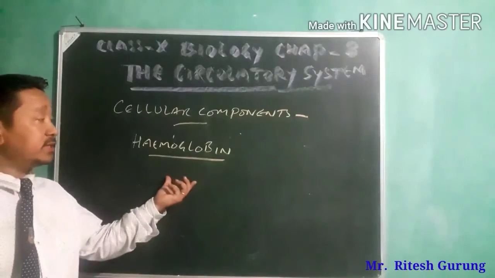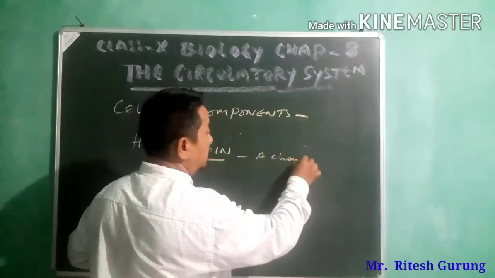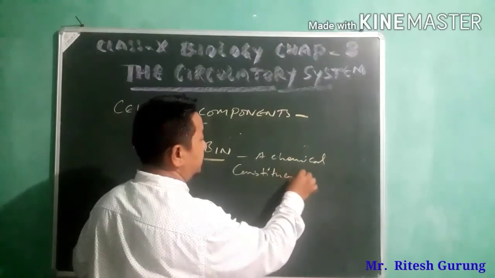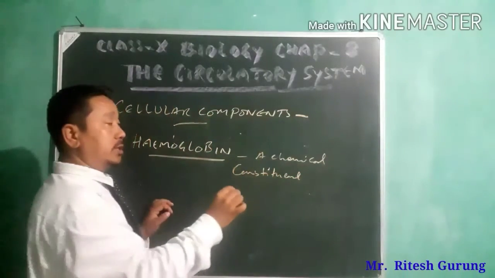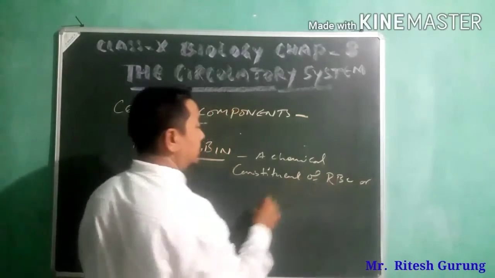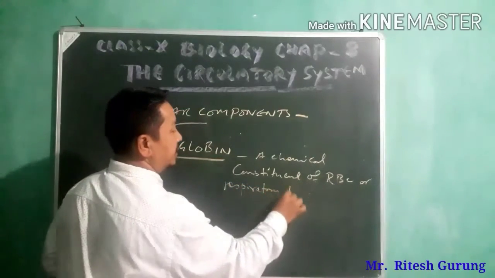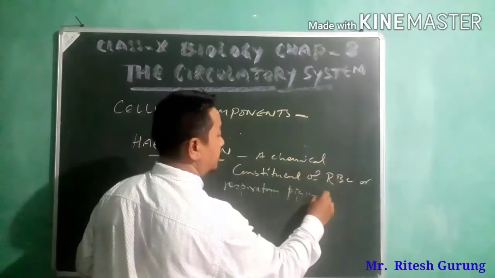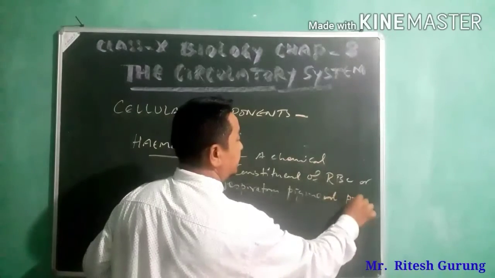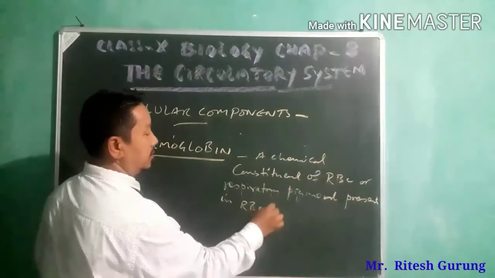Hemoglobin is a chemical constituent of RBC, or you can say the respiratory pigment present in RBC or blood.